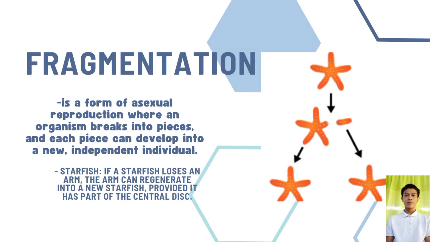Fragmentation is a form of asexual reproduction where an organism breaks into pieces, and each piece can develop into a new independent individual. Example, starfish. If the starfish loses an arm, the arm can regenerate into a new starfish, provided it has part of a central disk.